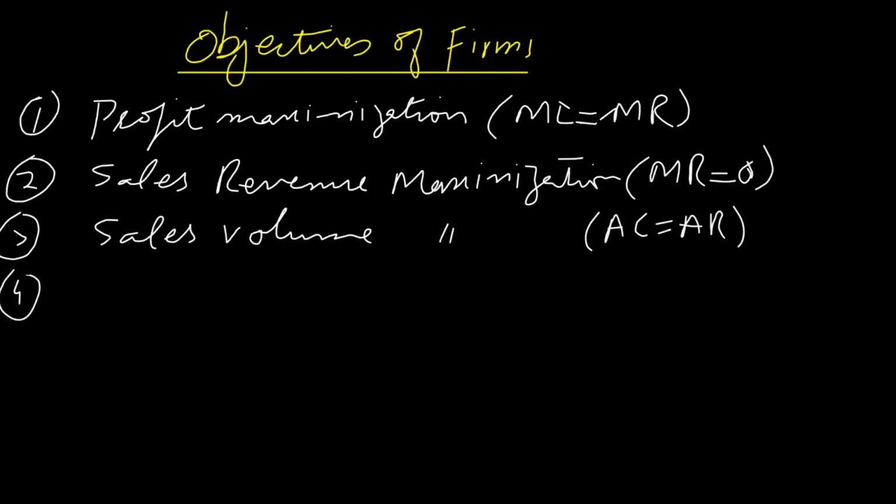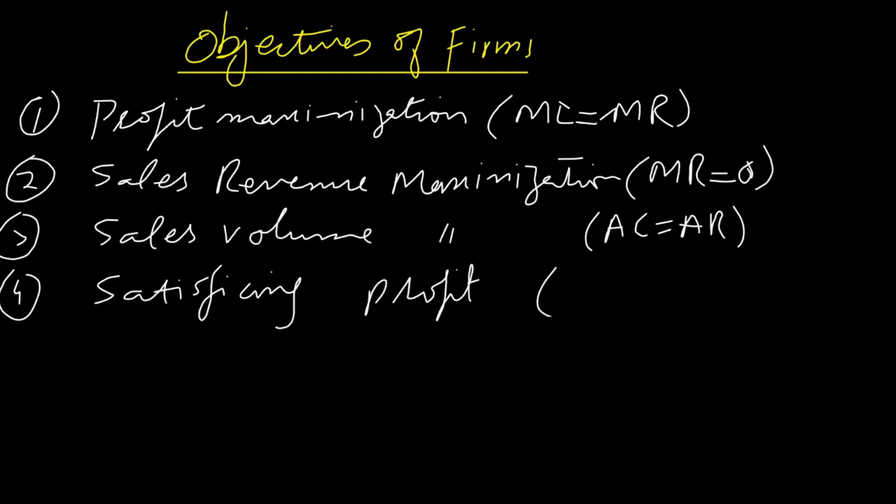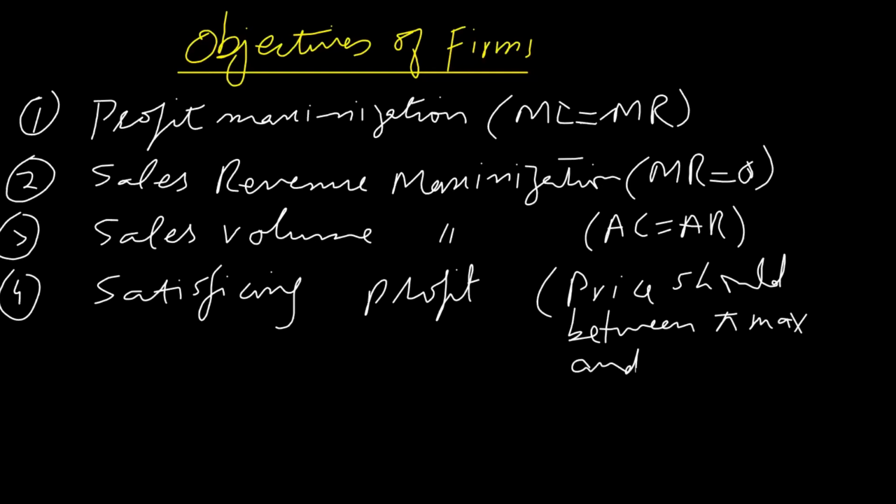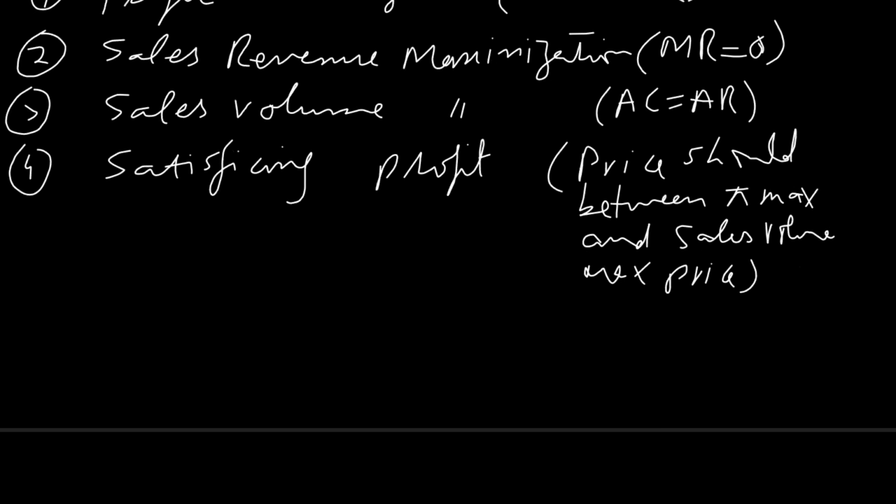And the fourth objective is satisficing profit. The condition for satisficing profit is that price must be in between the profit maximizing price and the sales volume maximizing price. Okay, you have to keep in mind all these conditions.